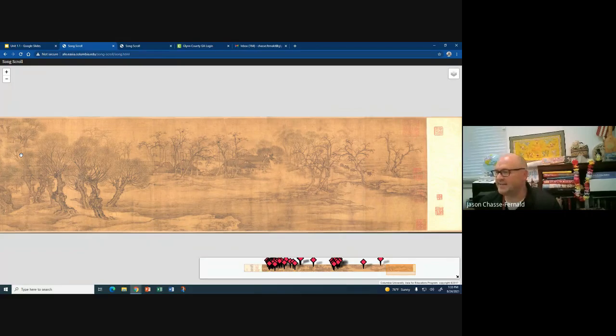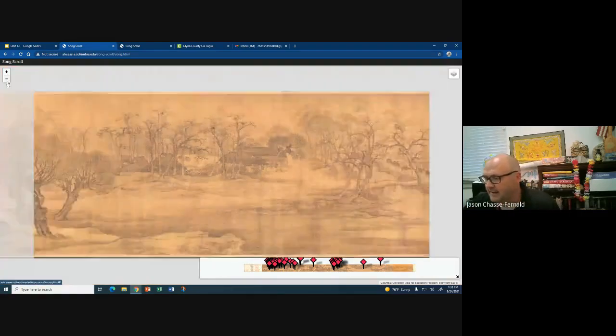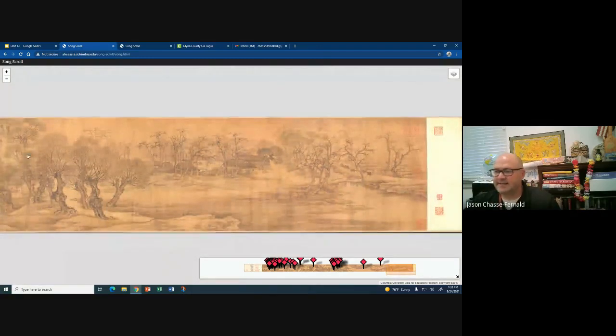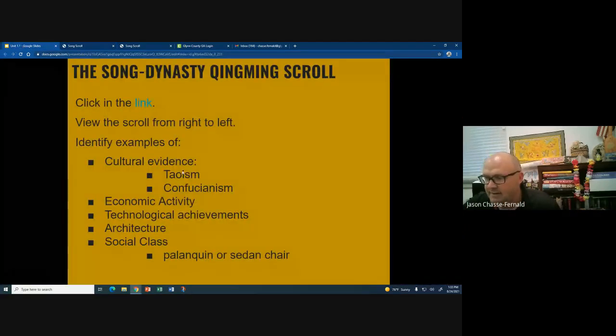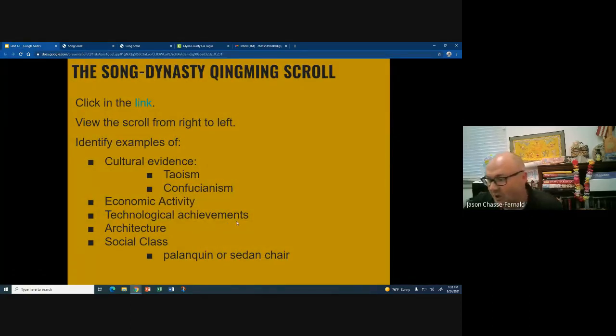In this case, it's designed to be viewed starting on the right side and moving to the left. Remember, you're looking for Taoism, Confucianism, economic activity, anything from last night's homework, technological achievements, social hierarchies, architecture, etc.